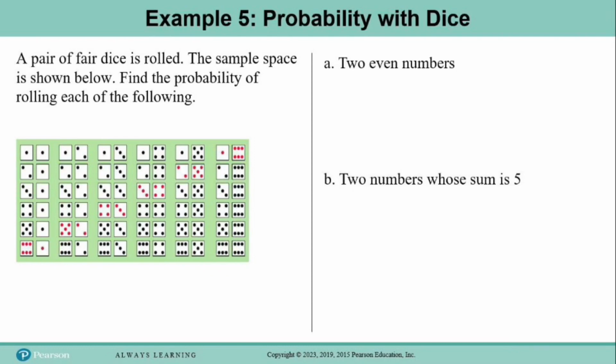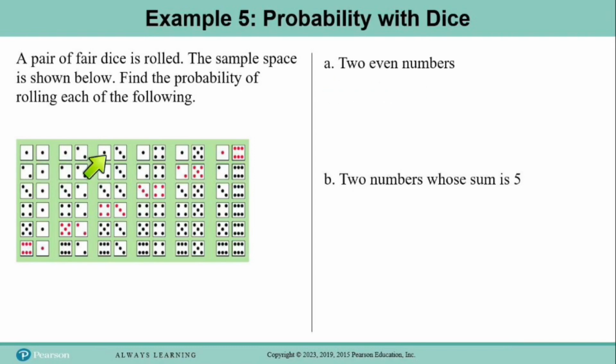Well, it looks like 36, because the first die has 6 different values it can be, and the second die has 6 different values it can be. So together, remember what we learned in section 11.1, there are 36 different results that we can get from the pair of dice. Okay, so part A, find the probability of rolling 2 even numbers. Well, let's just go back to our sample space and let's use it to find all of the outcomes where there are 2 even numbers.